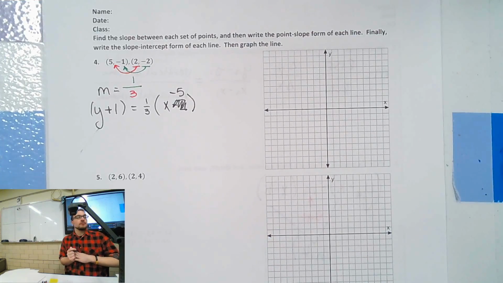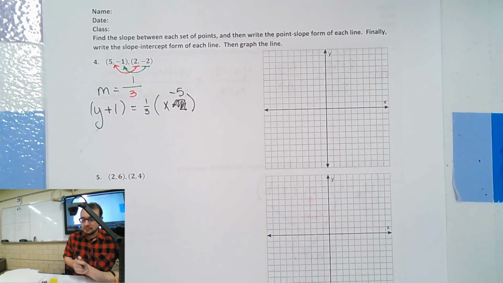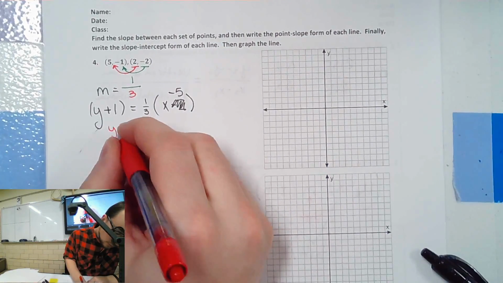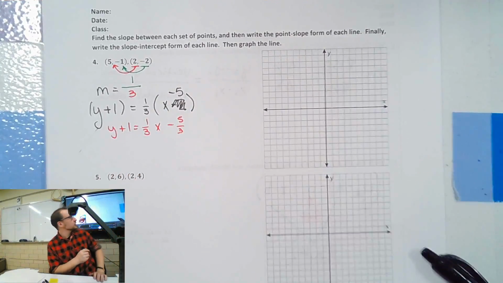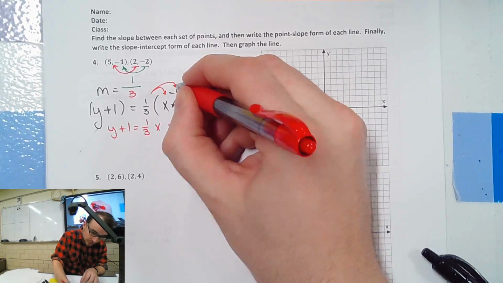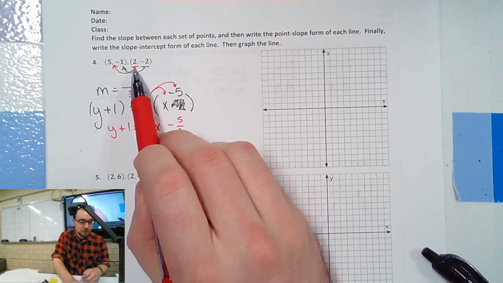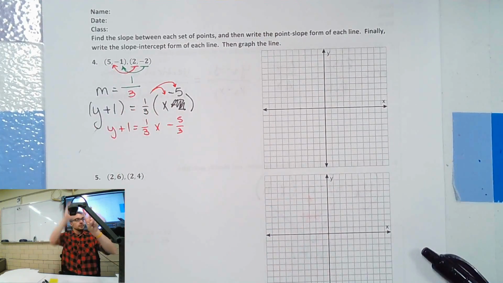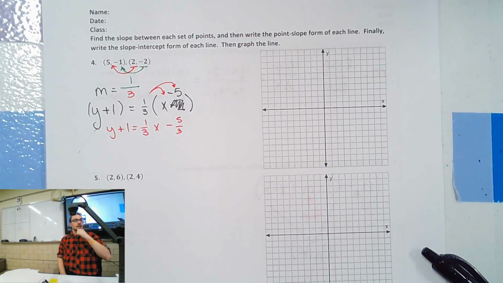Finally, write the slope intercept form. The way we do that is we can distribute this and simplify, right? So we're going to get y plus 1 equals 1/3 x minus 5/3. I distributed the third. Are you with me? Troy, wouldn't 2 minus 5 be like a -3? We're going from 2 to 5. I went up 3. I went from -2 to -1, I went up 1. If you're going to do minus in your head, that's fine, but be consistent.